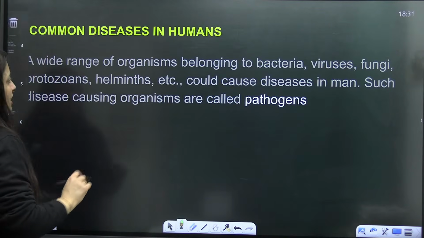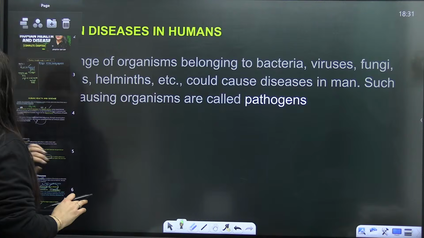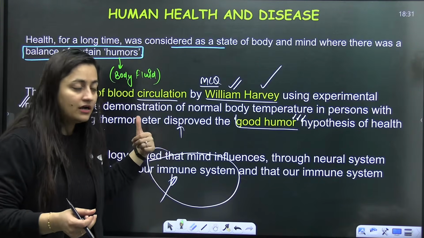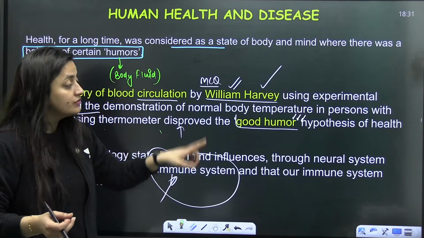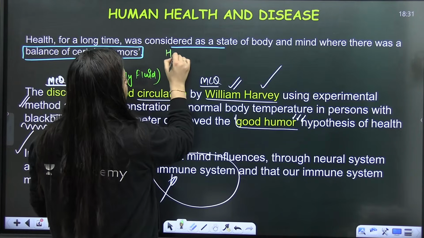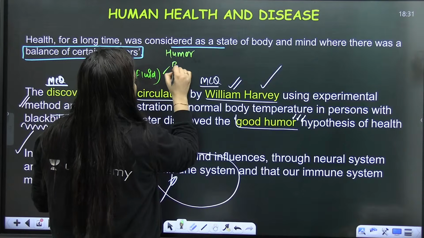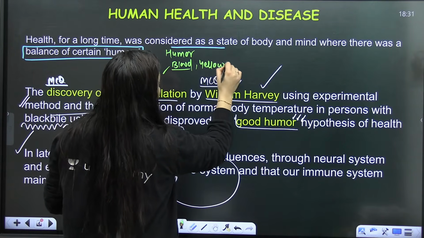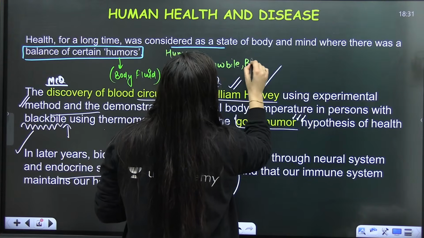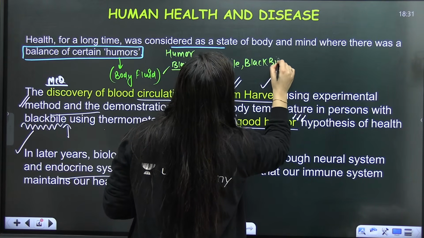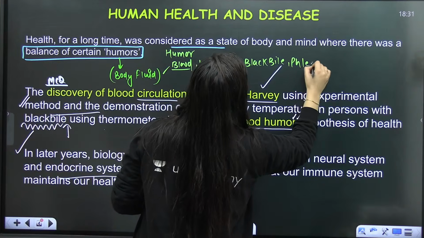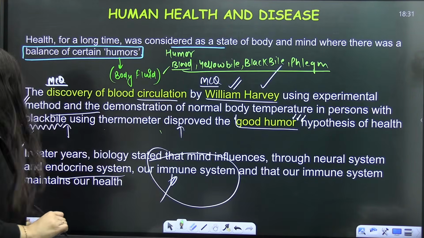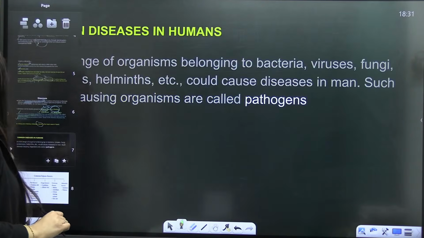Very simple thing. Now we will start the common diseases. But just one minute. William Harvey is the one who discovered blood circulation. He disproved the humor theory. Humor means body fluid, and that includes blood, black bile, yellow bile, and phlegm. These are the fluids that were considered, and when they are balanced, the person will be healthy.